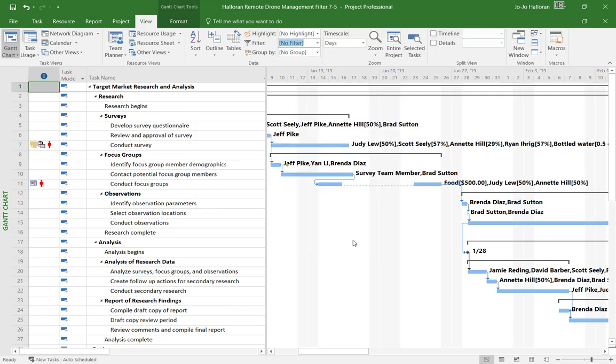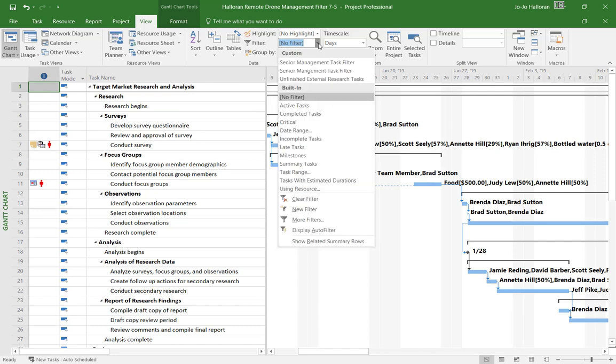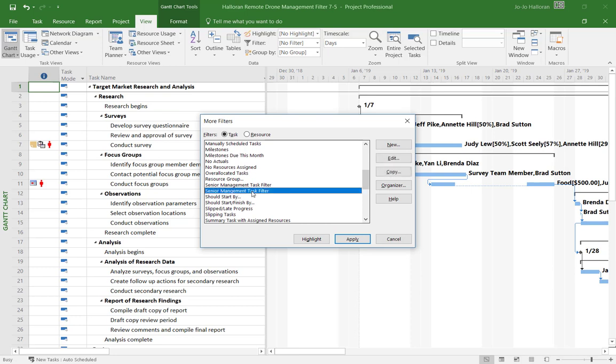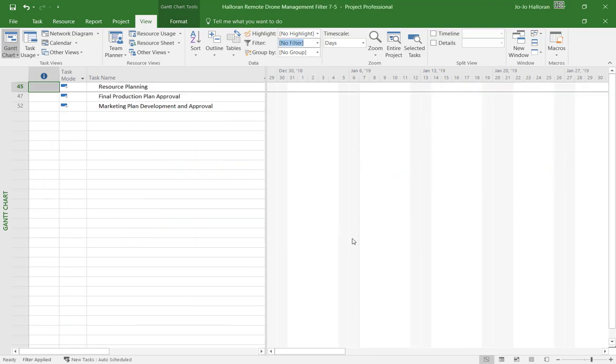All right, so now that I have built my filter, you'll notice up here in the box, no filter is turned on. So I'm going to click my little down arrow and turn this filter on. And you'll notice in the custom area that there is the most recent. So you can go down through the list, find your senior management task filter, and just click on apply.